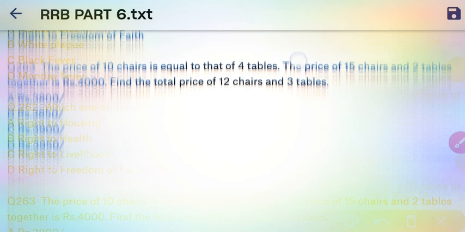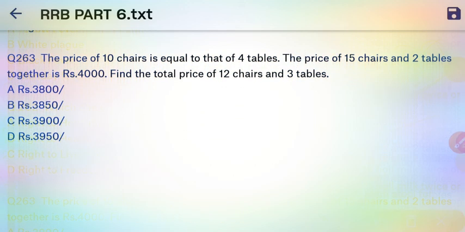Next question. The price of 10 chairs is equal to 4 tables. The price of 15 chairs and 2 tables together is 4,000. So find out the total price of 12 chairs and 3 tables. So this is a question from maths.